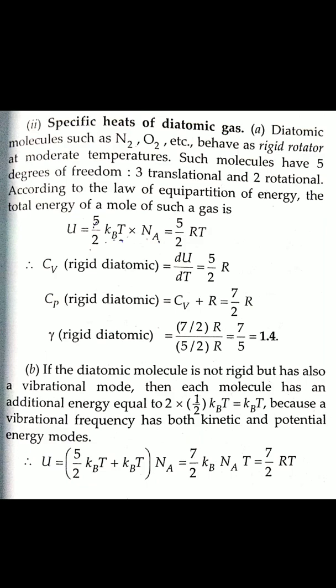At moderate temperature, the molecules have 5 degrees of freedom. We already found 5 degrees of freedom, 3 translational and 2 rotational. So according to the law of equipartition of energy, the total energy of the mole U equals 5 by 2 kBT into Na. So kB into Na equals R, so we get 5 by 2 into R.